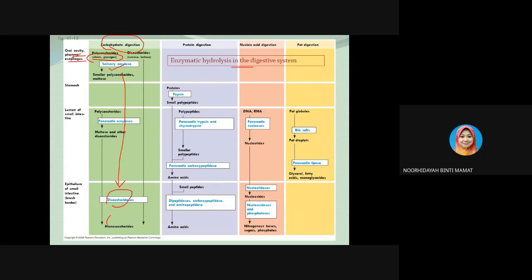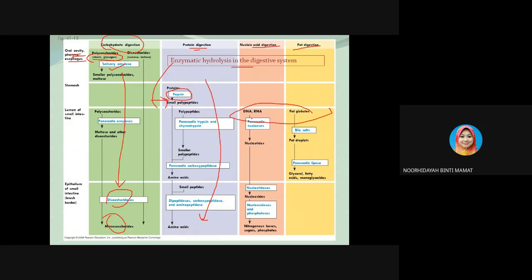and also monosaccharides. Protein digestion happens in the stomach, and the enzyme involved is pepsin. The protein is broken down into small amino acids. Nucleic acid digestion and fat digestion both happen in the lumen of the small intestine.